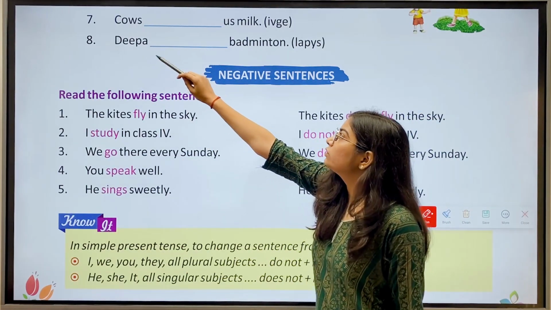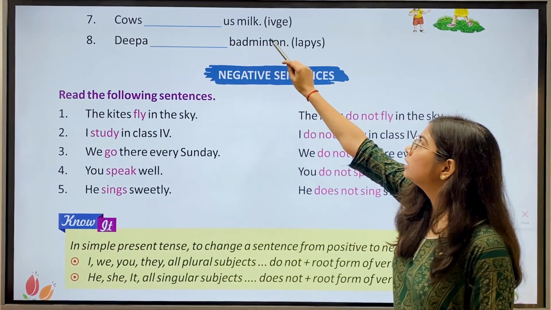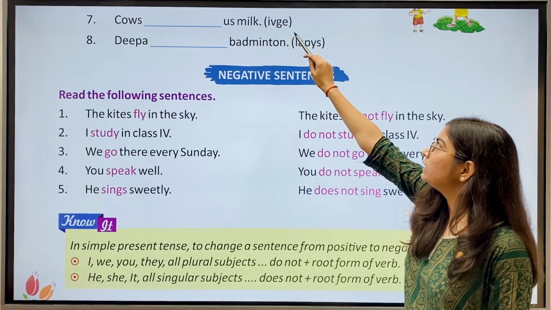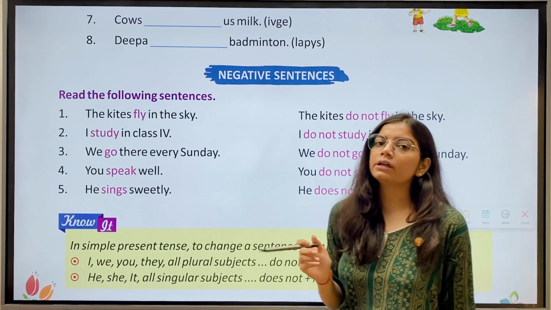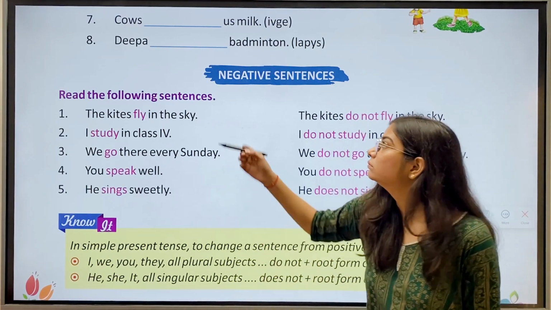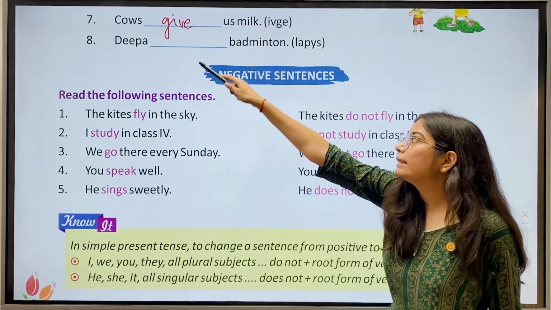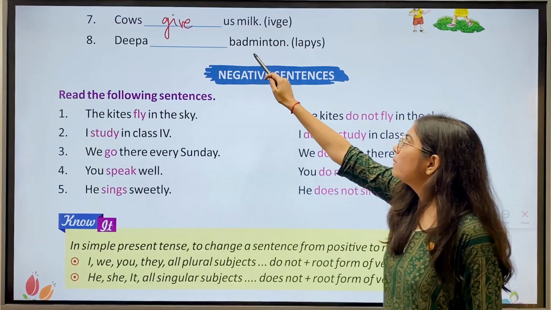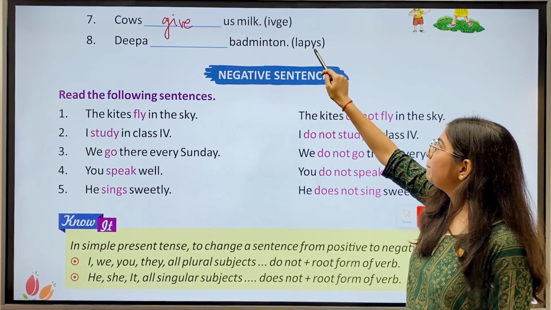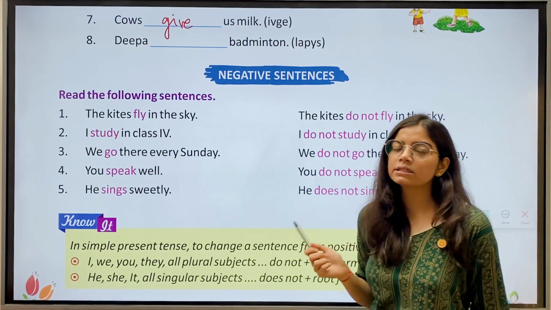Then we have seventh one, cows dash us milk. I-V-G-E. Here the answer is give. Then eighth, Deepa dash badminton. L-A-P-Y-S. The answer is plays.